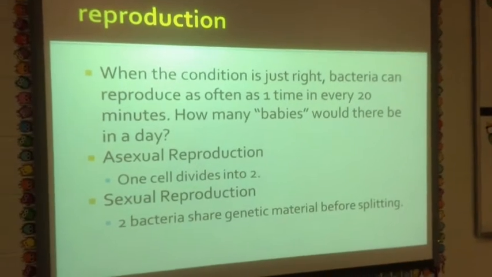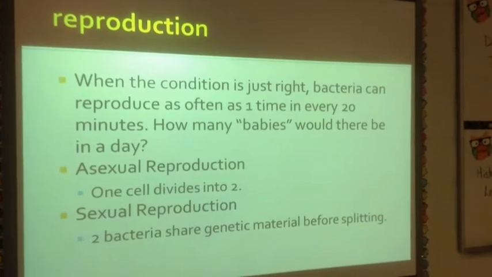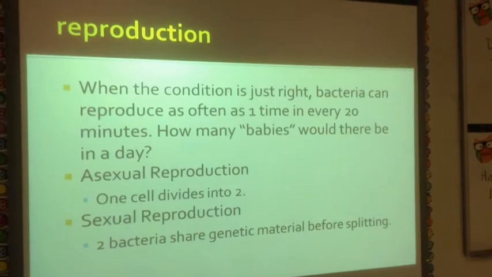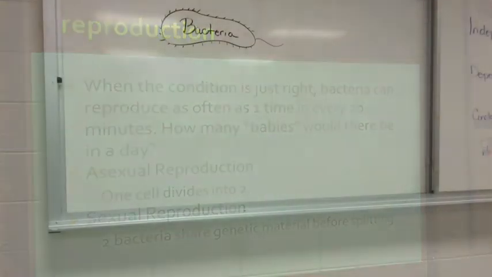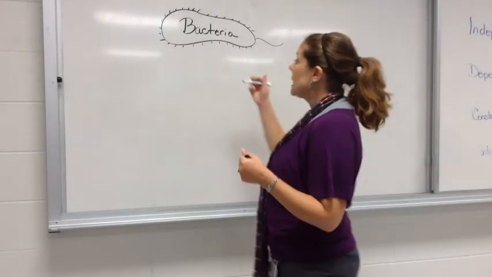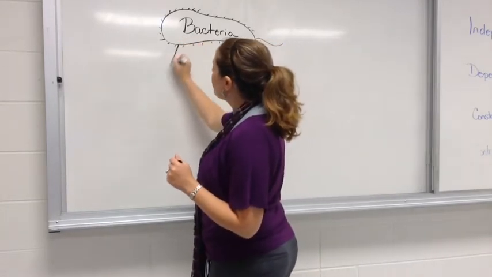Bacteria do reproduce, and they can reproduce quite quickly. They can reproduce as often as one time in every 20 minutes. So how many babies would there be in a day? Okay, so if you have one bacteria cell, it would reproduce under the right conditions once in 20 minutes.